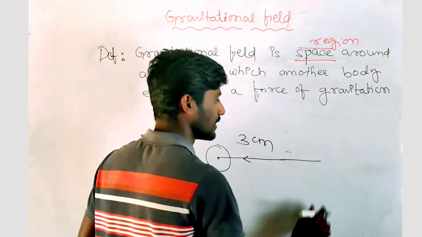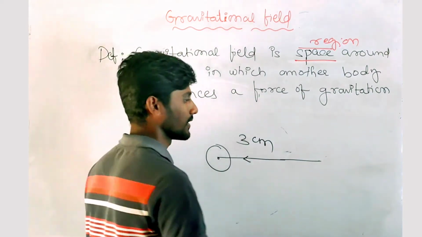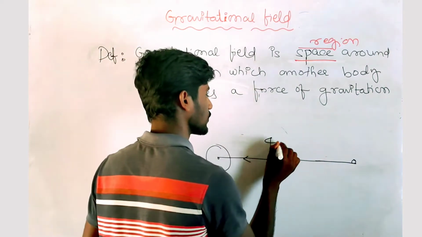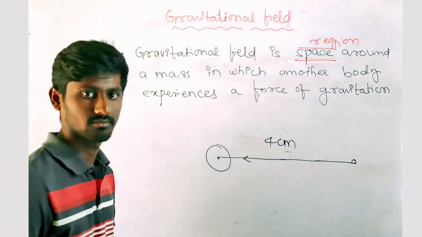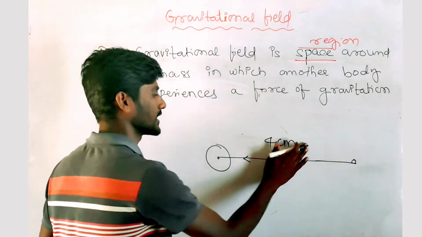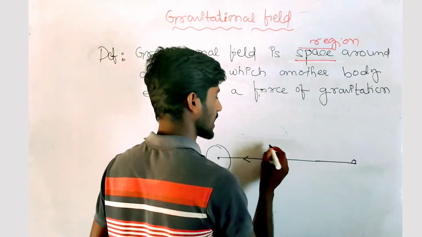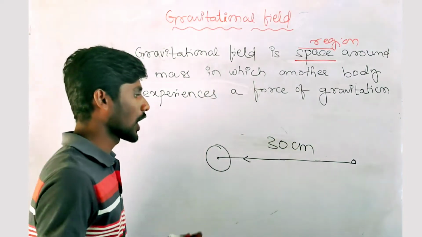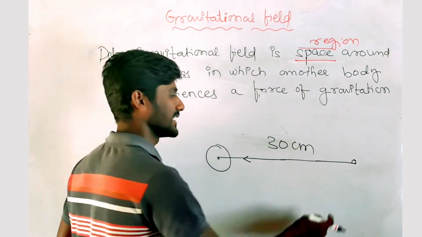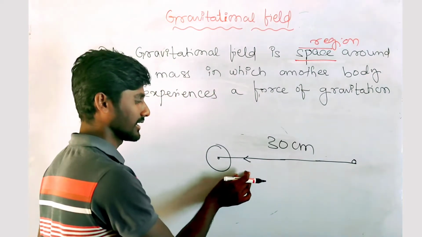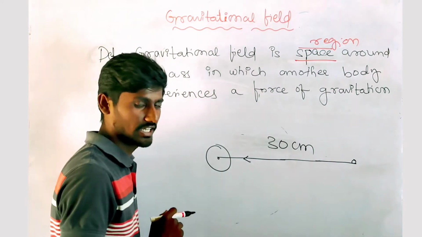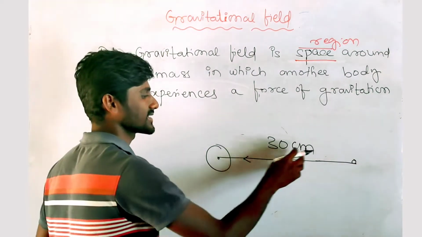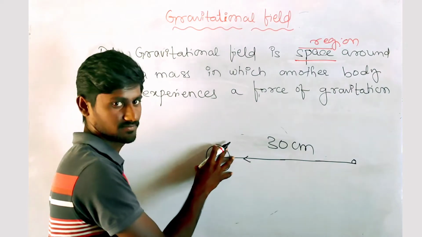Okay. Now I am taking the same magnet and putting it further from here. Let's say it's around 30 centimeters. Now we can observe that this magnet will not be attracted to this magnet. Definitely not, right? Why? Because this is out of the strength of this magnet.